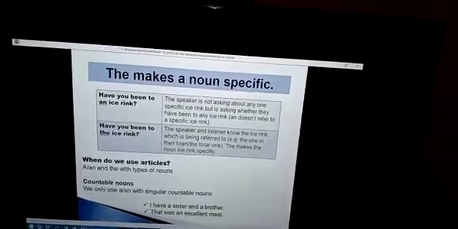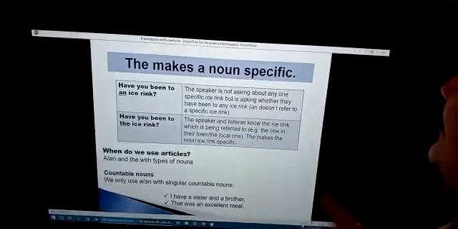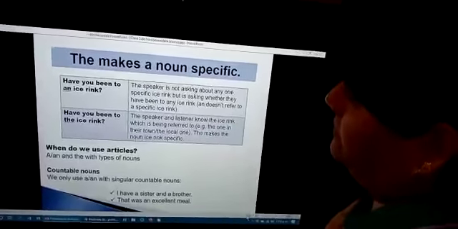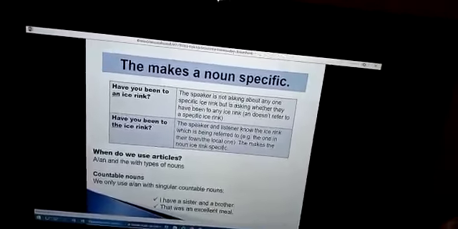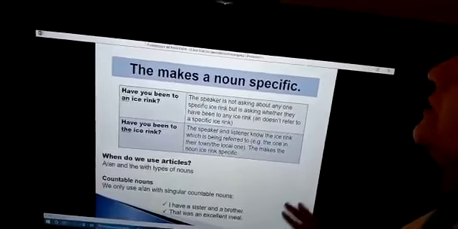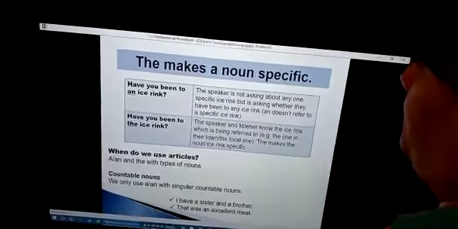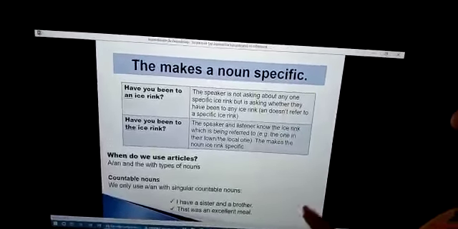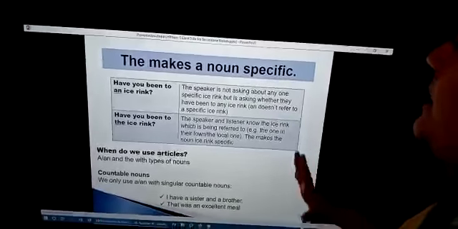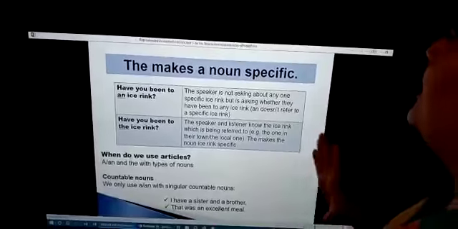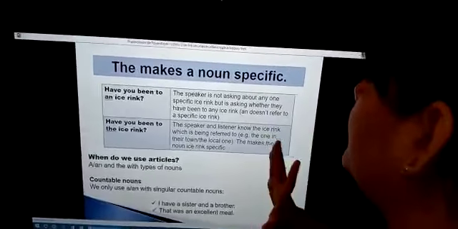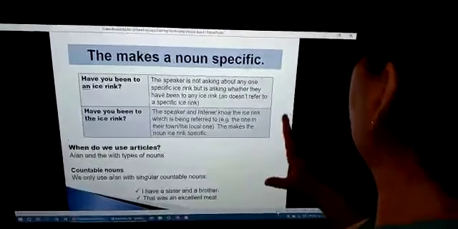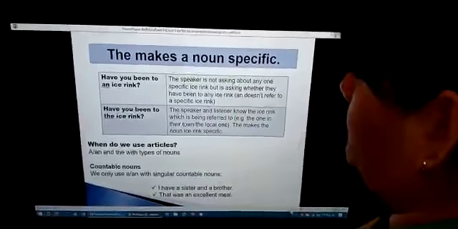Next. That makes a noun specific. See? The noun is specific. Look at the table. Table number 1 says, have you been to an ice rink? The speaker is not asking about any one specific ice rink, but is asking whether they have been to any ice rink, and doesn't refer to a specific ice rink. Okay?